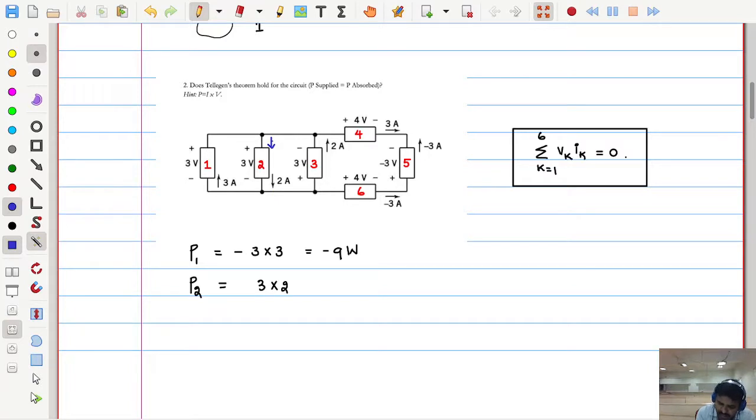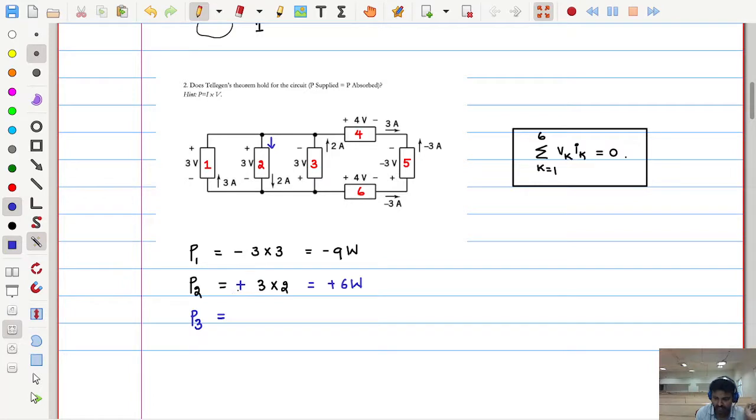Now take this entering current. At which polarity of the 3 volts is this current entering? Positive. So can I write this as positive? So how much is this power? Plus 6 watts.